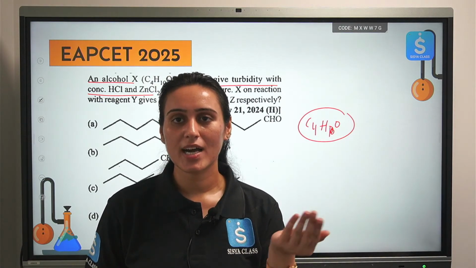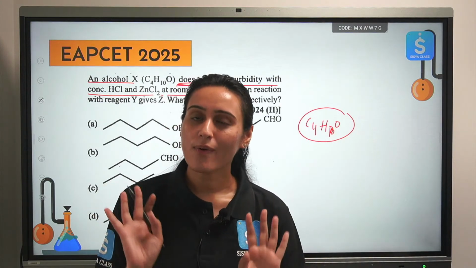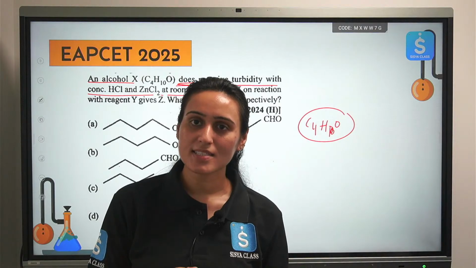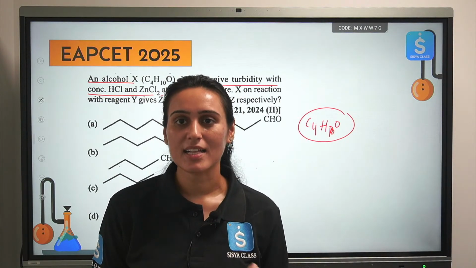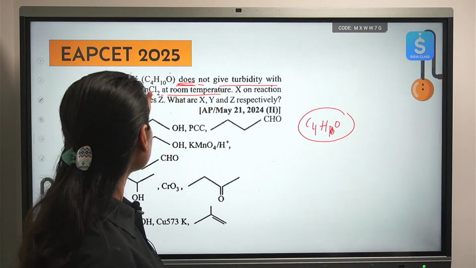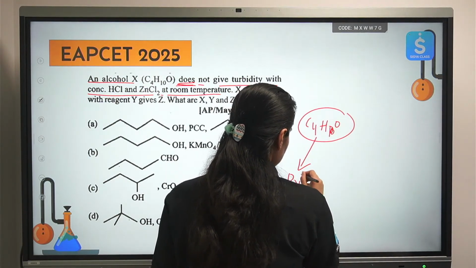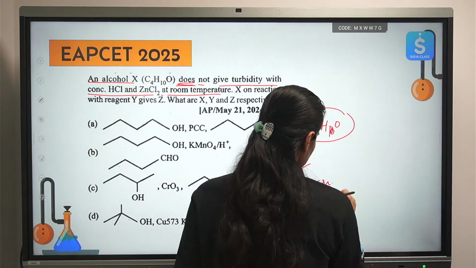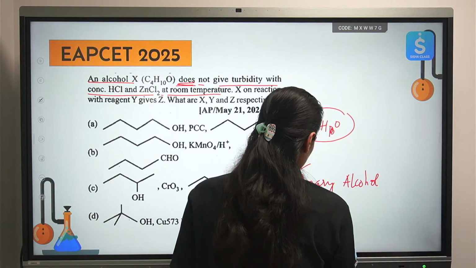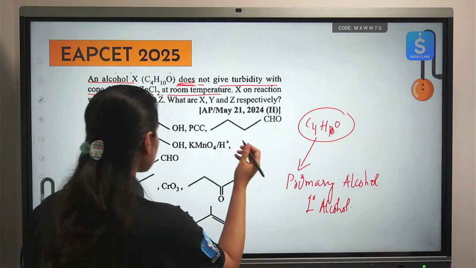What type of alcohol does not give you turbidity at room temperature? We all know now. 1 degree alcohol. 1 degree alcohol does not react with the Lucas reagent. Only tertiary and secondary alcohol gives you Lucas test. So what type of alcohol are they talking about? This is for sure a primary alcohol. One degree alcohol. Great. Read the second statement.